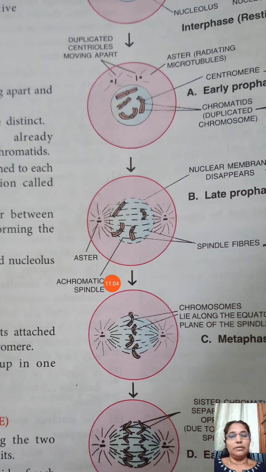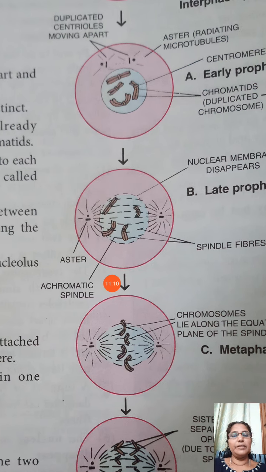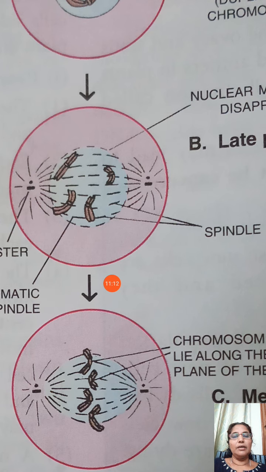Then the centrioles produce another structure known as spindle fibers. You can see thread-like structures coming from the centrioles, connecting the two opposite poles.